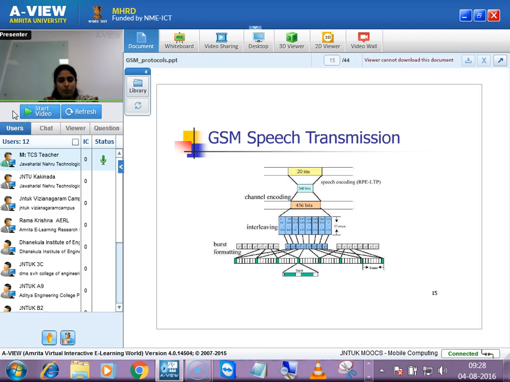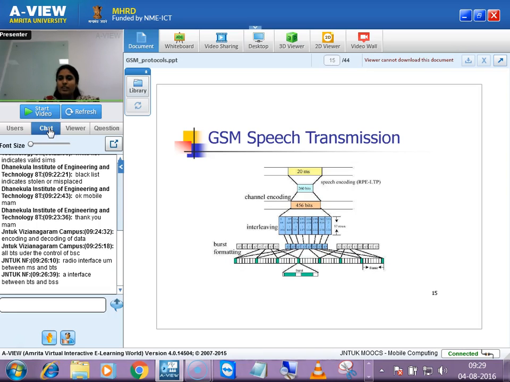Interfaces, anyway, you'll be seeing that in the architecture diagram. Every network element is connected with the help of an interface. But for that interface, we'll be having some protocols. In order to follow those protocols and to transmit, we should have some medium. That medium can be wired medium or wireless medium. In the first session, if you remember, I told you about wired medium and wireless medium, types of wired mediums, and in wireless medium, how the accessing will be done, how antenna will transmit the signals. These things are covered.